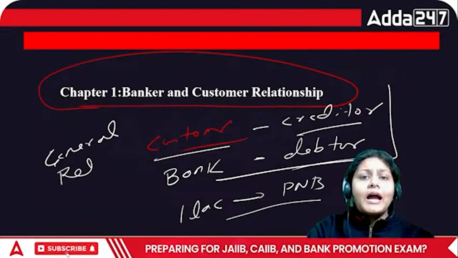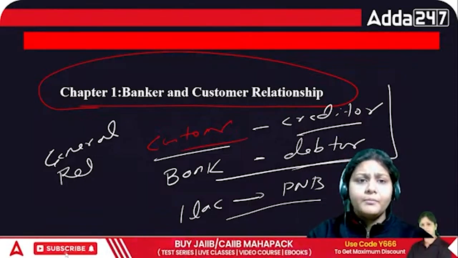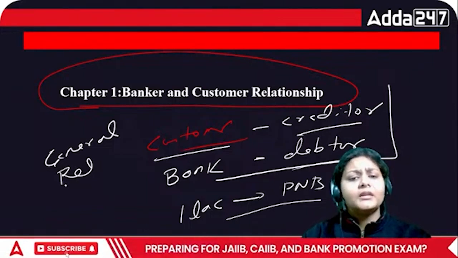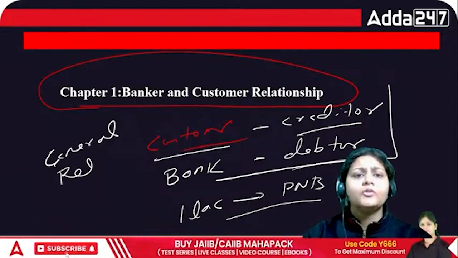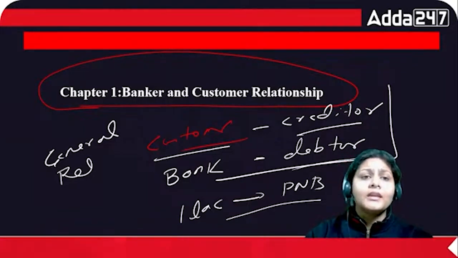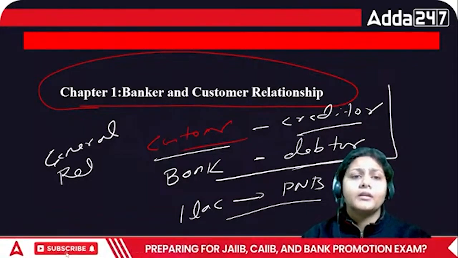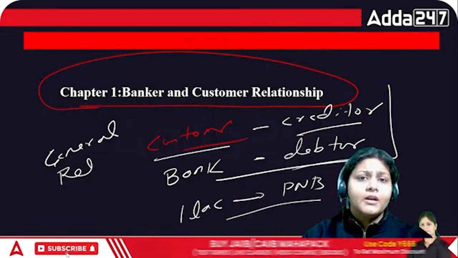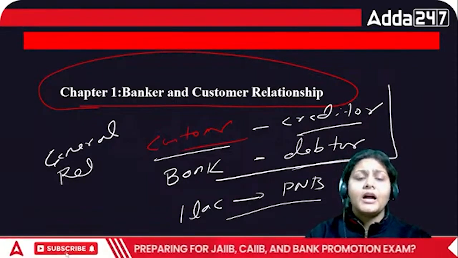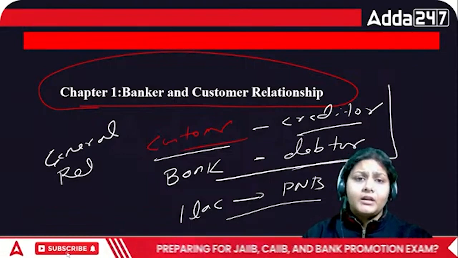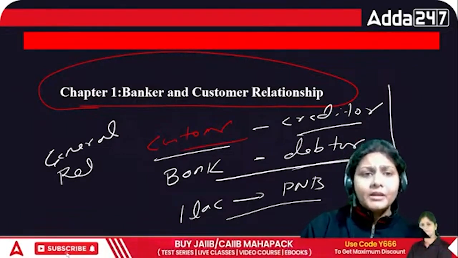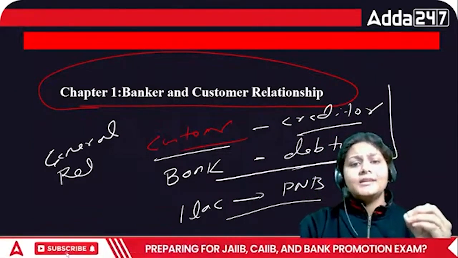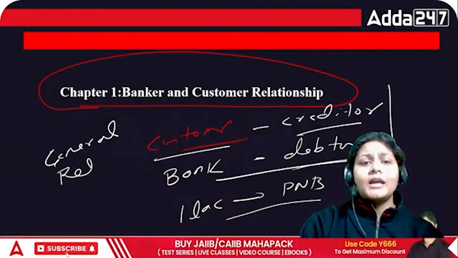So whenever I demand that amount back from the bank, I have deposited my 1 lakh with the bank. Now the bank can utilize that amount, but I can ask for that amount back whenever I demand. The bank has to give me that amount, they have to give me back that amount. So they are bound to the creditor about the utilization. But the PNB bank is liable to give that amount to me because my 1 lakh rupees is with them and they have to give it back to me.